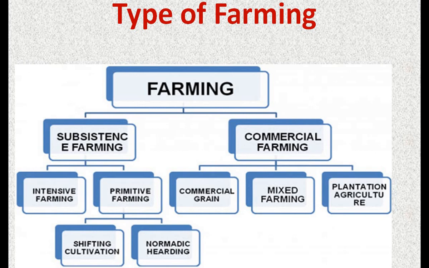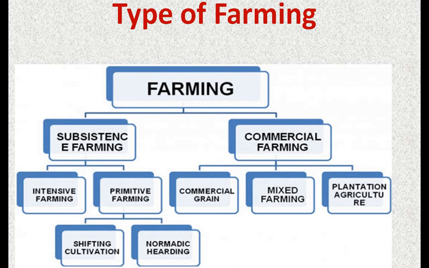Yes friends, now we will have a look at types of farming. As I told, farming is of mainly two types: subsistence farming and commercial farming. The main difference is that in subsistence farming the area for cultivation is small, and in commercial farming the cultivation area is large. Second, in subsistence farming traditional methods are used, and in commercial farming advanced technologies or new methods are used for farming, cultivation or irrigation.